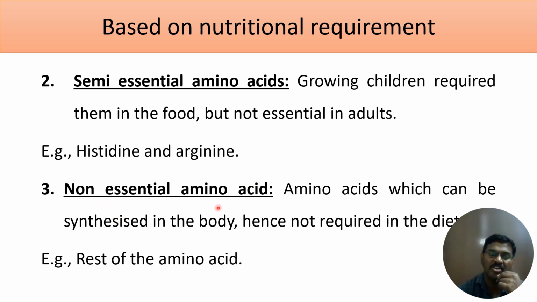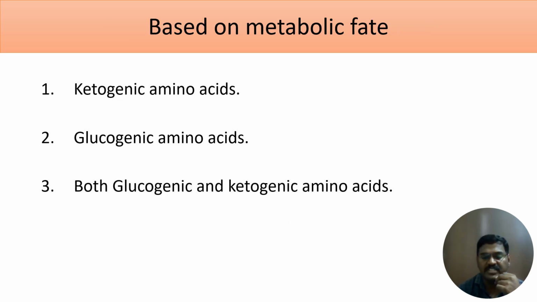Why are these amino acids called non-essential amino acids? Because from essential and semi-essential amino acids we are able to produce these amino acids. That is the rest of the amino acids. That's why these are called non-essential amino acids. So all the rest of the amino acids are called non-essential amino acids. So we have seen the first three classifications.